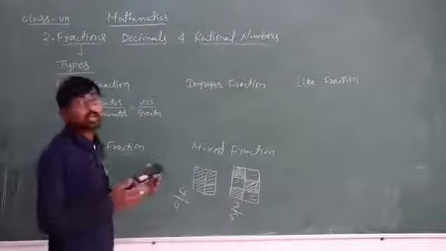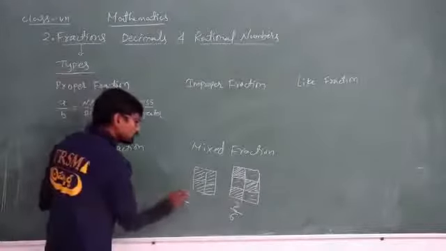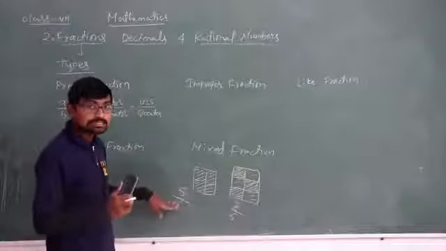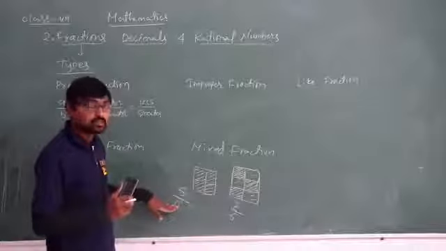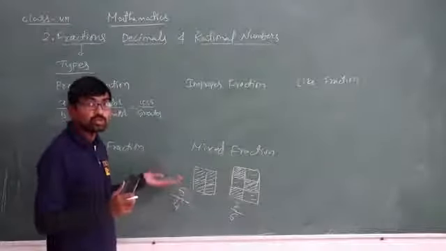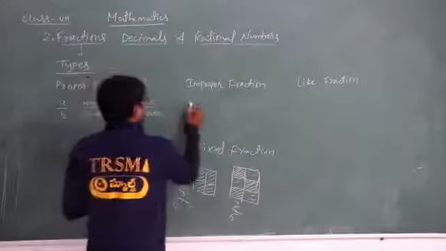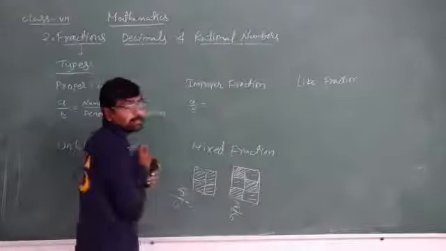Then what about, sir, if you have given me 5 by 4? Then it is an improper fraction. As we can't write this term, the denominator will be less and the numerator will be more, then it is called an improper fraction. If a by b, we can write a by b.